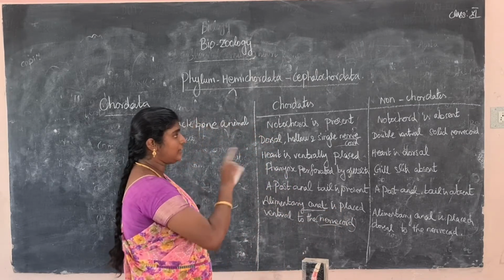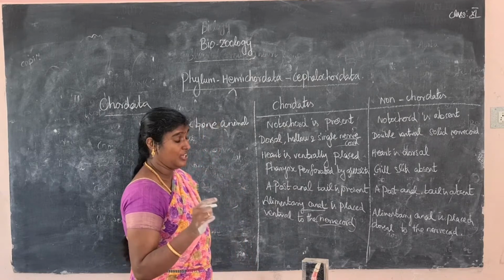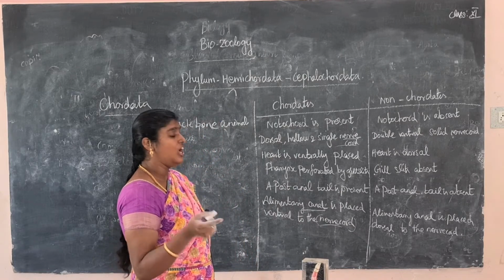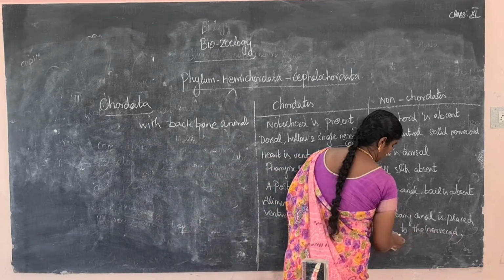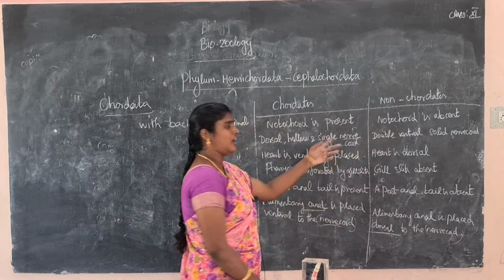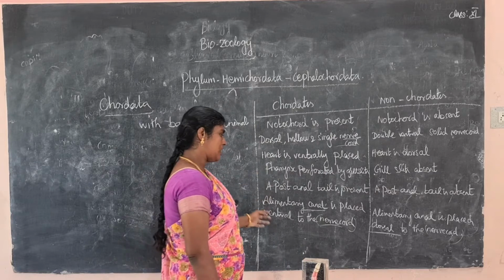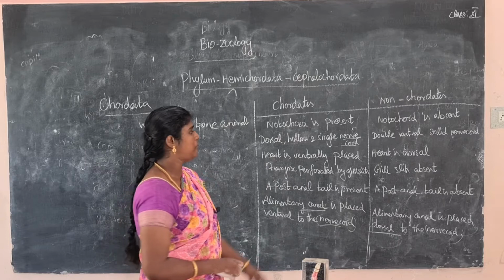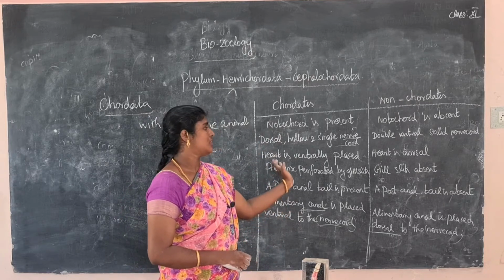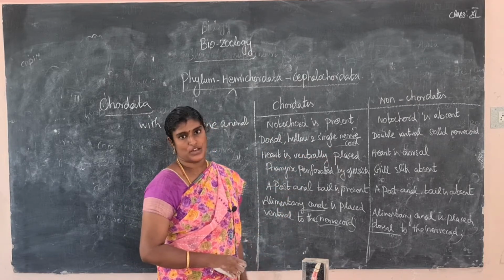But in non-Chordata the alimentary canal is placed dorsal to the nerve cord. So in non-Chordata the alimentary canal is placed on the dorsal side of the nerve cord, but in Chordata the nerve cord is present dorsal to the alimentary canal. This is the main important difference between Chordata and non-Chordata.